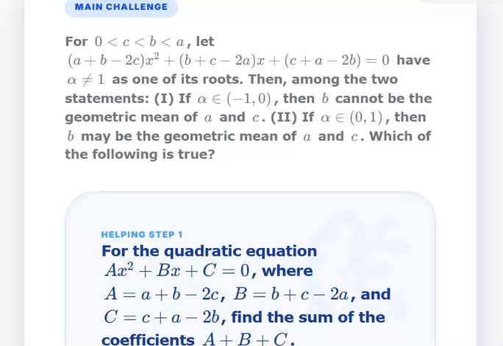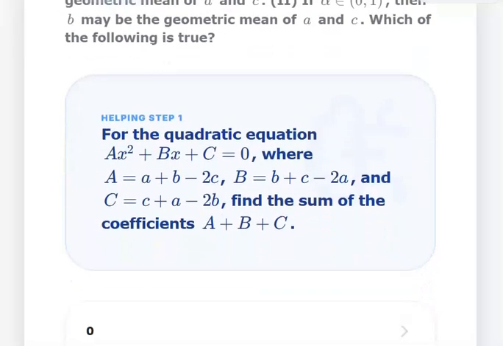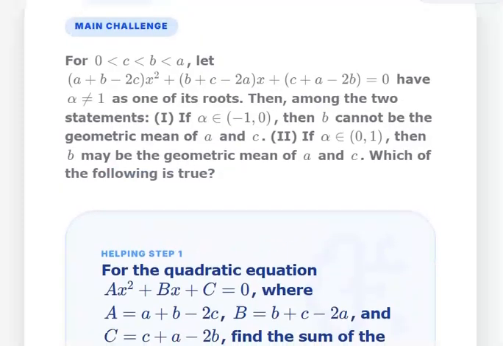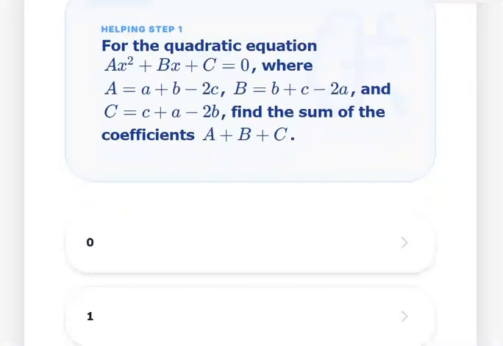The first helping question is: find the sum of coefficients A, B, and C. This is a long quadratic equation. What I do as a topper is put this as capital A, this as capital B, and this as capital C. Since there is repetition of A, B, and 2C, I'll try to add them up. What I get for A plus B plus C is 0. That is what he's asking.